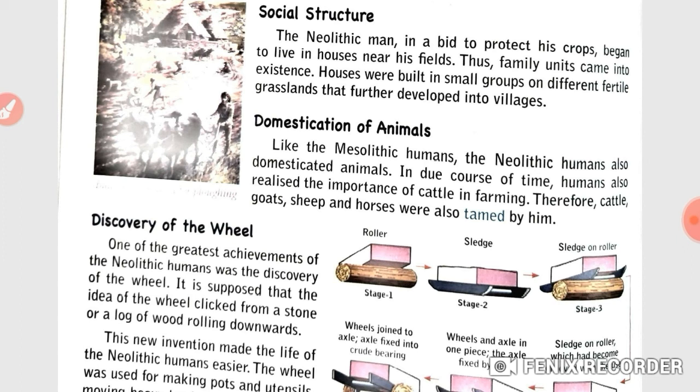Children, Neolithic humans began a settled life. To protect his crop, he began to live in houses. Houses were built in small groups. Then family units came into existence. Children, Neolithic humans also domesticated animals. They realized the importance of cattle in farming. So students, they tamed goats, sheep, horses and cattle.